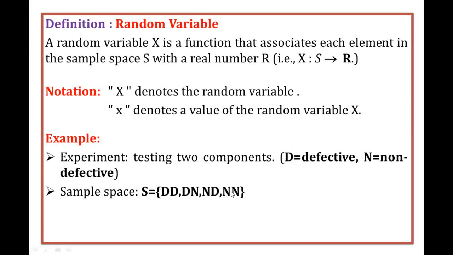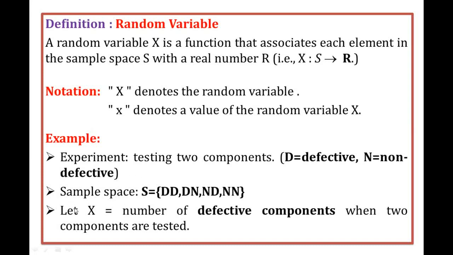Okay, so now we define the random variable X. What is the role of the random variable X? Here we are going to collect only the number of lights that are working. So now we define the random variable capital X. Capital X is nothing but the number of defective components, which means the number of lights working when two components are tested. Why, sir, are we collecting only working lights? Otherwise you can collect non-working lights also. Okay, that is our wish. So here what is our random variable? The random variable is the number of defective components.